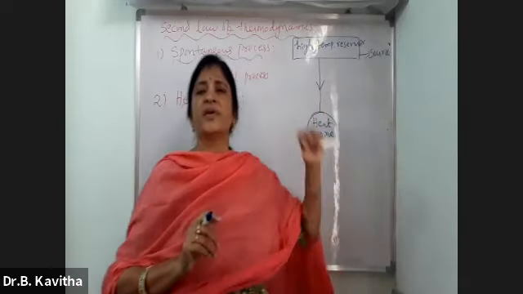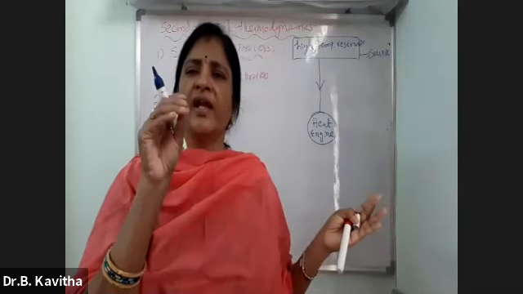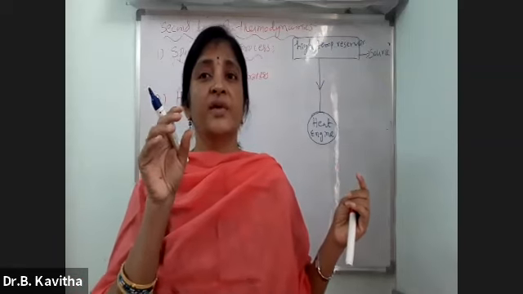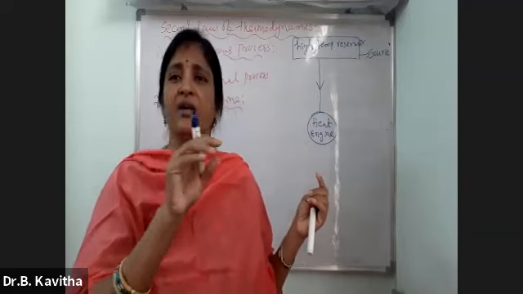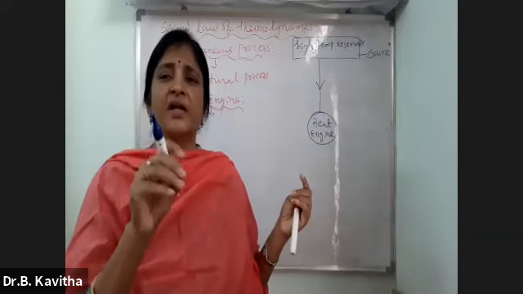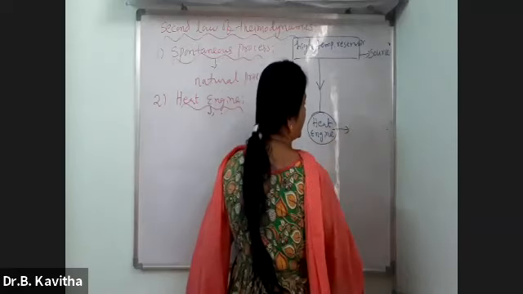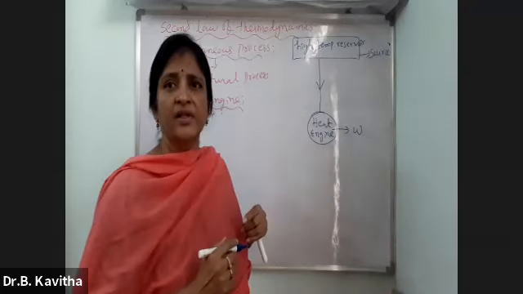And after absorbing the heat, what will happen? The heat engine converts only a part of the absorbed heat into work. Listen. After absorbing the heat, this heat engine converts only a part of the heat, but not the complete heat, into work. And the remaining heat will be there in this heat engine.